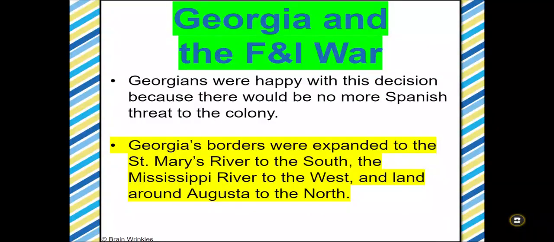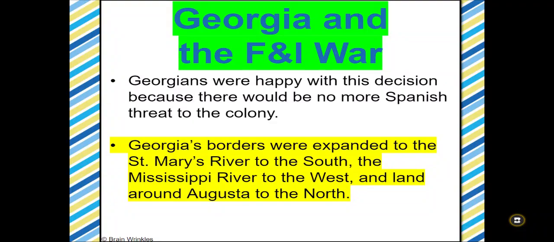When it comes to Georgia specifically and how it was impacted by the French and Indian War, remember Georgia was owned by Great Britain at the time, so they were happy. Georgia's boundaries expanded, just like many other parts of Great Britain. Specifically, Georgia's boundaries were expanded to the St. Mary's River to the south, the Mississippi River to the west, and the land around Augusta to the north.